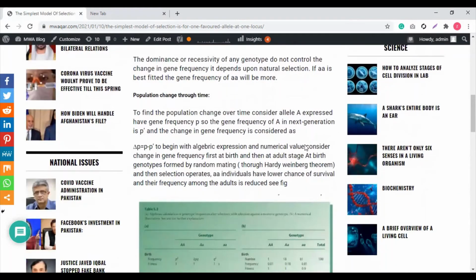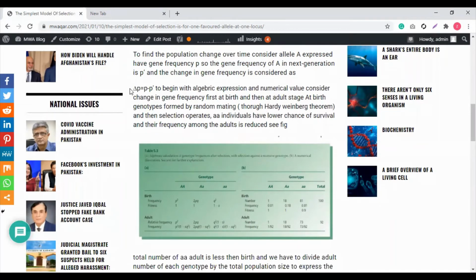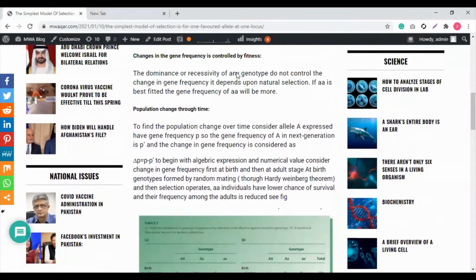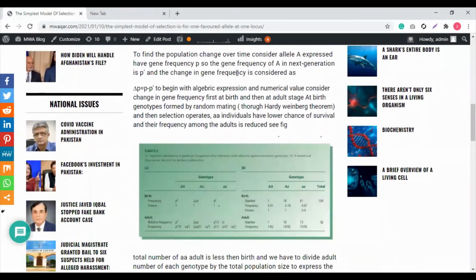Okay. Now move to the next, population change through time. To find the population change over time, consider allele A to have gene frequency P. The gene frequency of A in the next generation is P prime, and the change in the gene frequency is delta P, that is P prime minus P. So what does that mean? I want to study it mathematically, to see what this case actually is. So we will see some calculations and some mathematical work here.